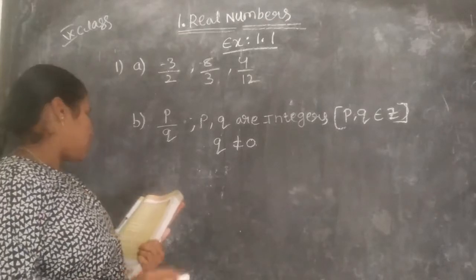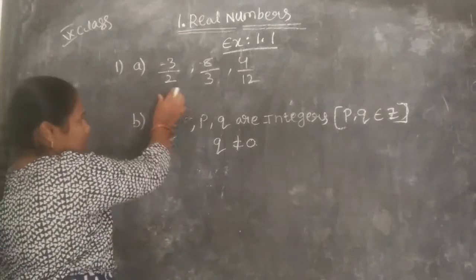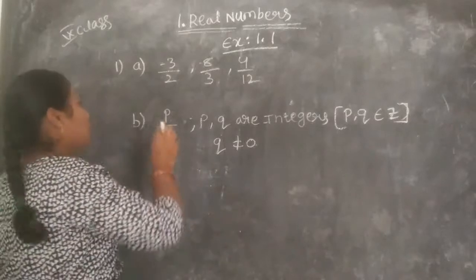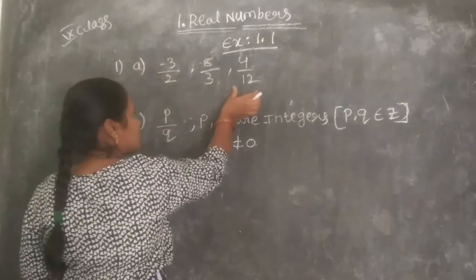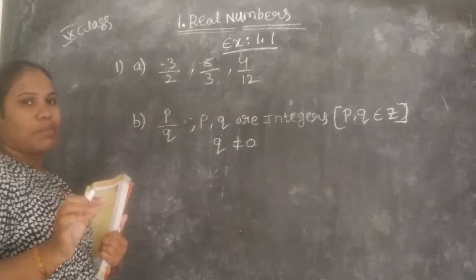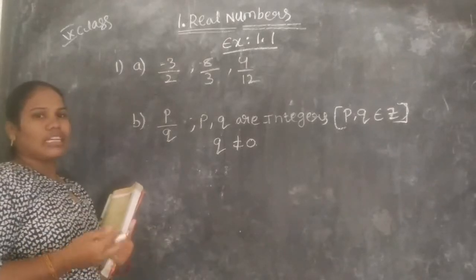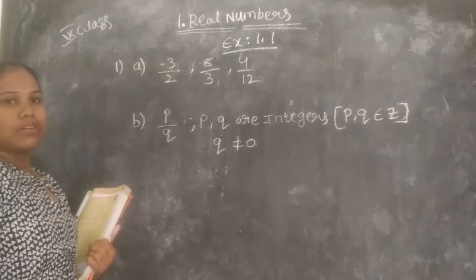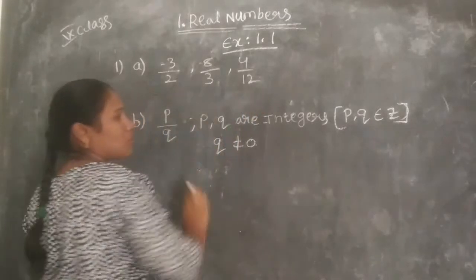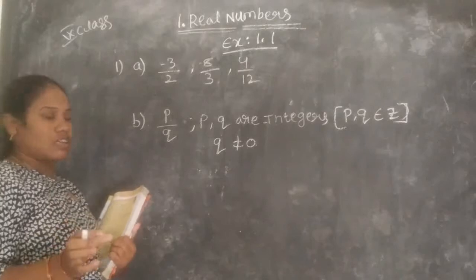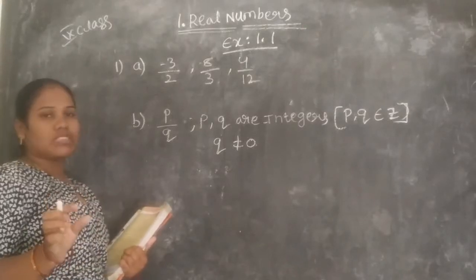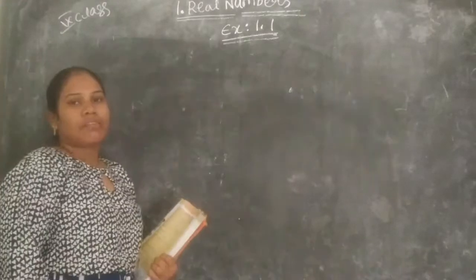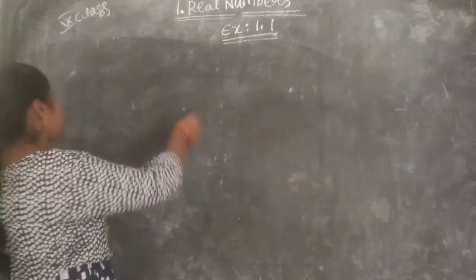Just understand the concept and write an example. In place of this, we can write any number. Just I am writing examples here. Okay, understood? Understand the concept and write. Okay. So second one.